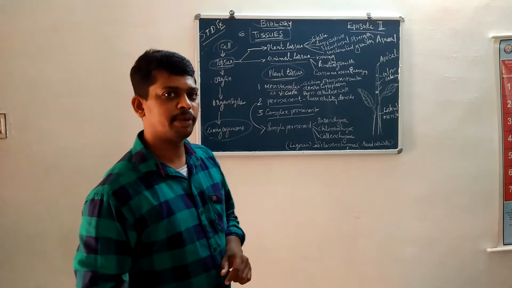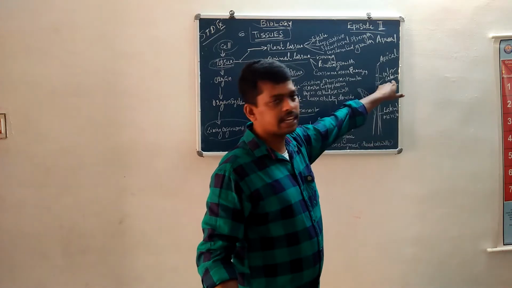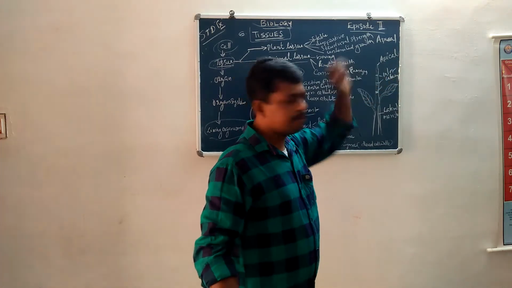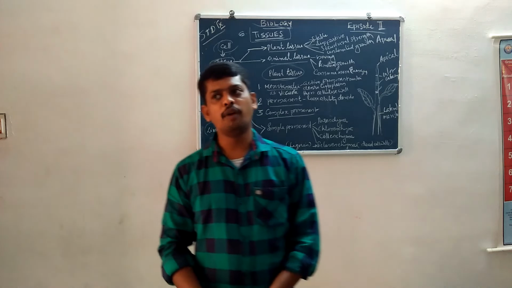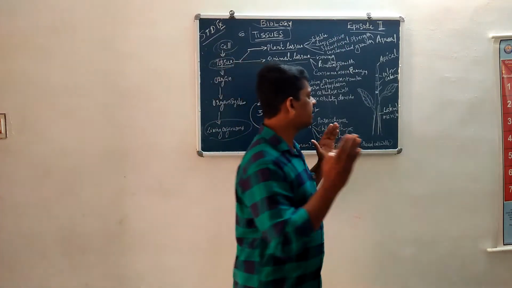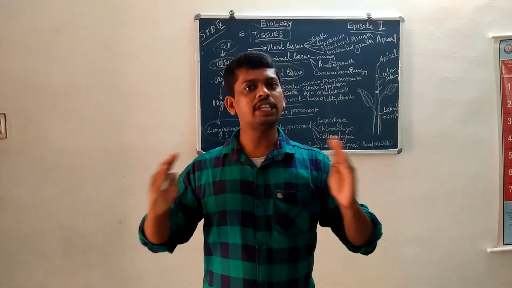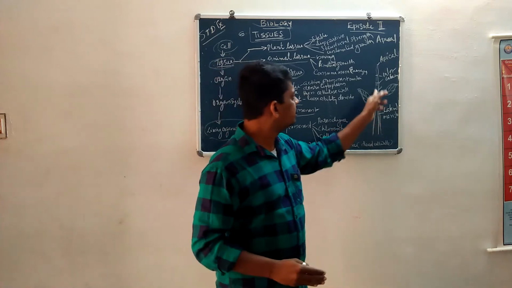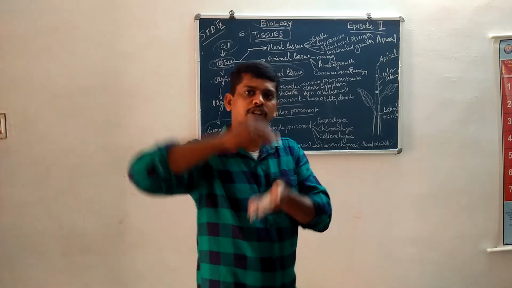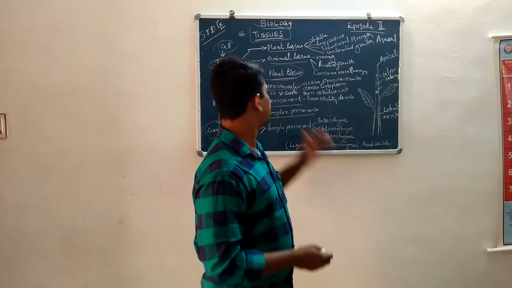Apical meristem helps the upward growth of the plant, the lateral meristem helps in growing the width of the plant, and intercalary meristem helps in lengthening of the stem. This is the meristematic tissue.